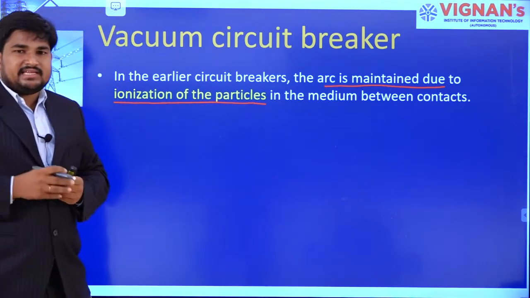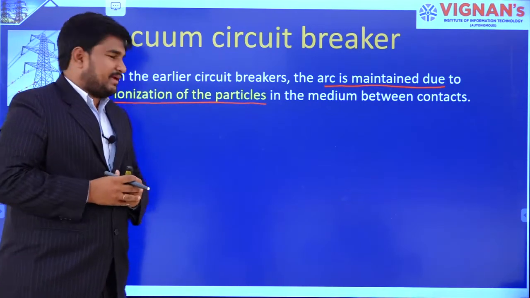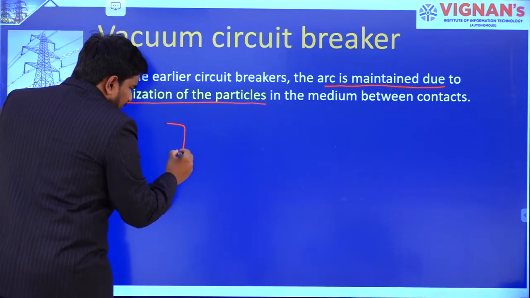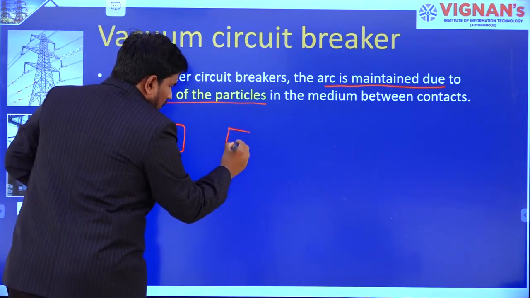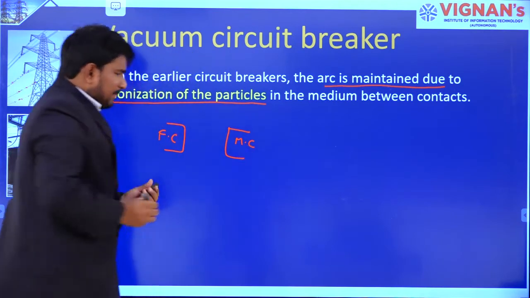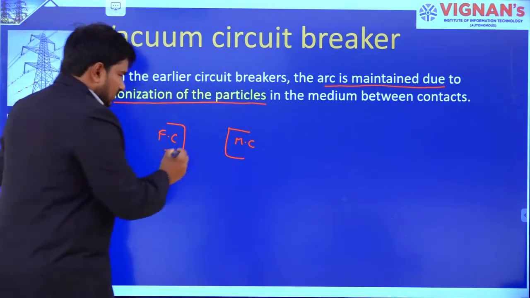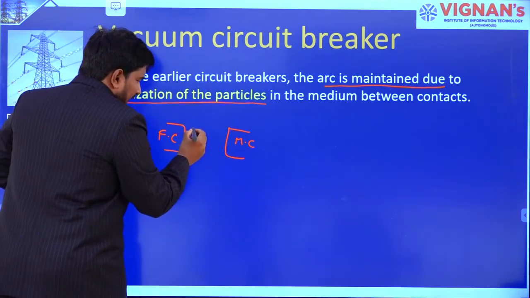Let us take an air brake or air blast circuit breaker. This is my fixed contact, and this is my moving contact. In between the fixed contact and moving contact, we have air particles.